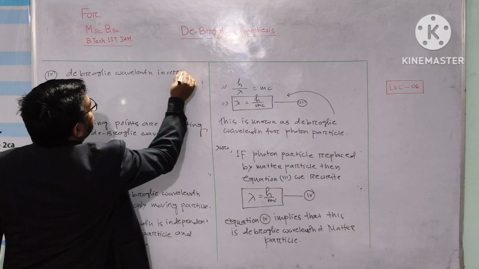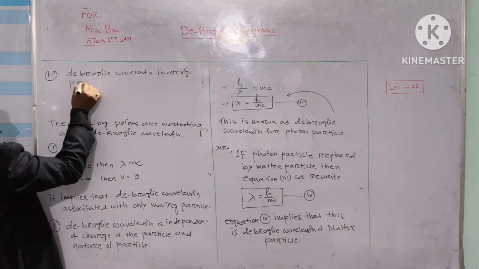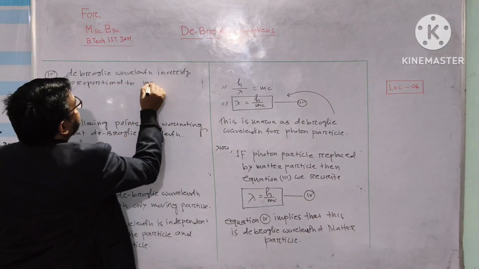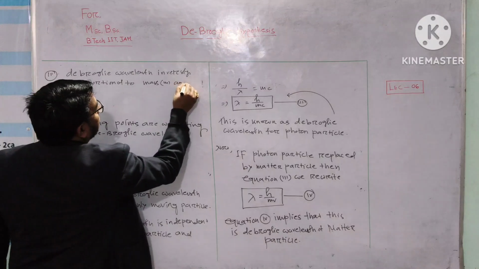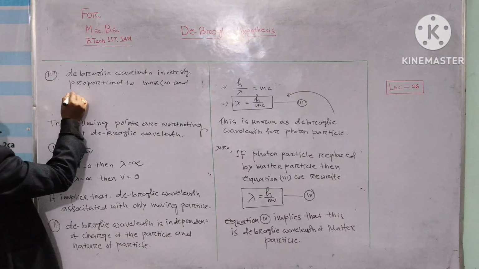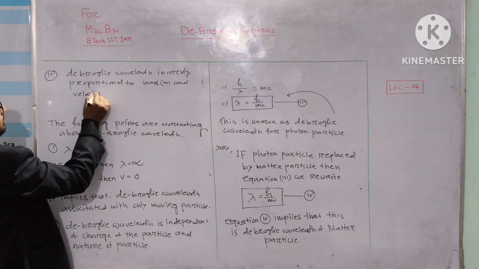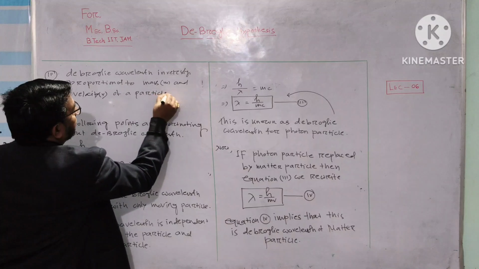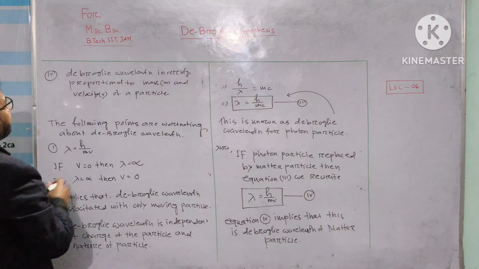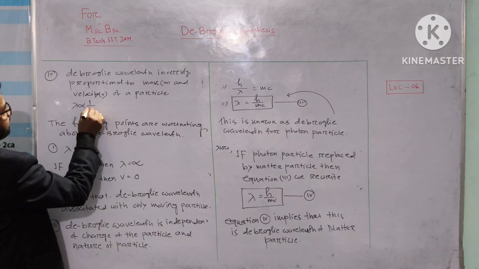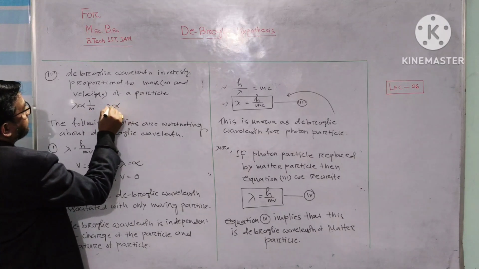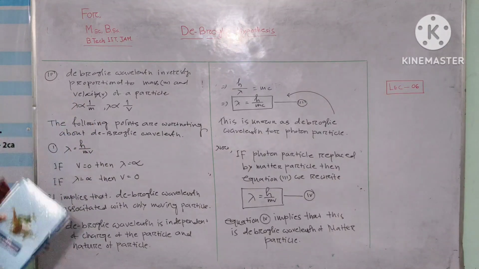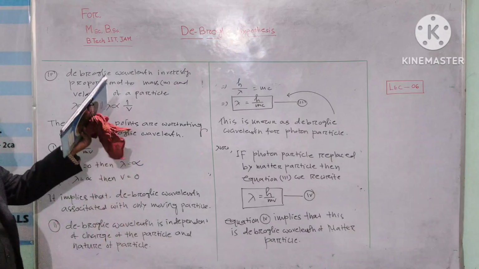is inversely proportional to mass m and velocity v of a particle. It means that lambda is inversely proportional to m, also lambda is inversely proportional to v. When mass of particle increases, then lambda decreases, and when velocity of particle is increased, then lambda decreases.